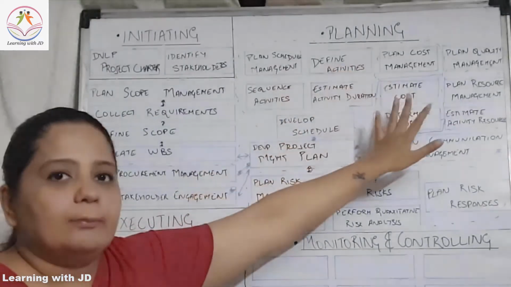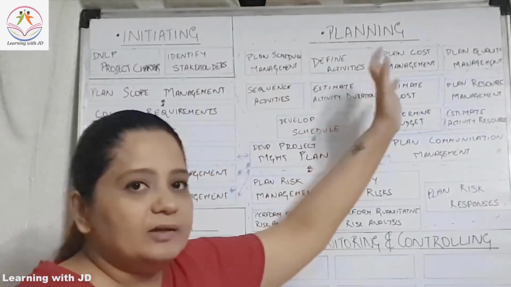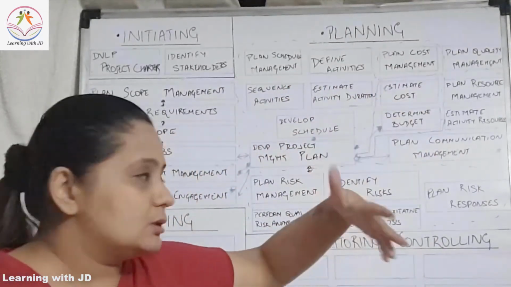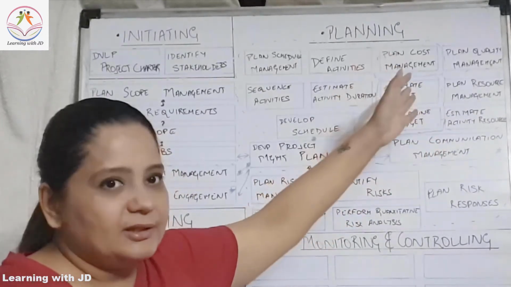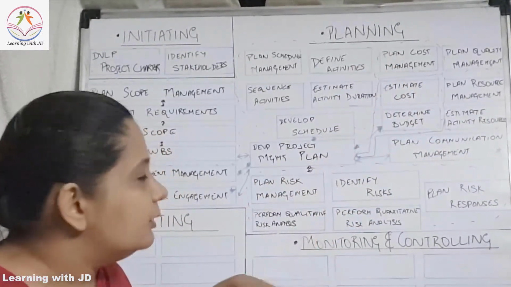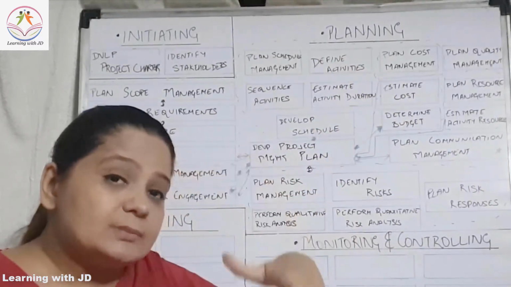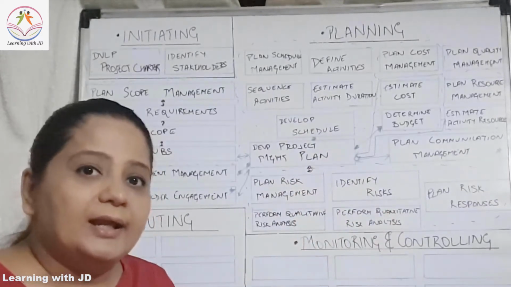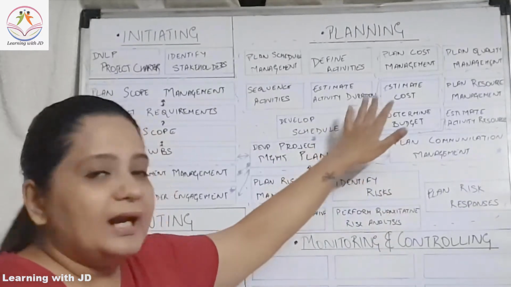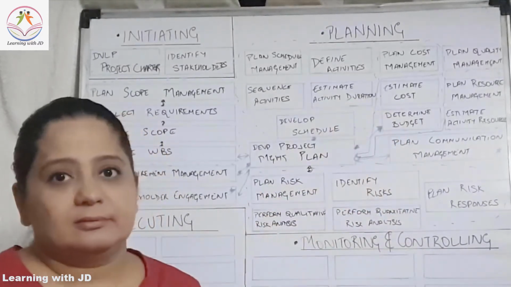After doing that, you jump to your cost because you finalize your scope, your schedule, you are not aware about how much will be the cost. For your cost, you of course plan cost management, which is a subsidiary plan of the project management plan. Then you estimate the cost. When you estimate the cost, you estimate it at an activity level. Once you do it at an activity level, you aggregate all of them and you create your budget.